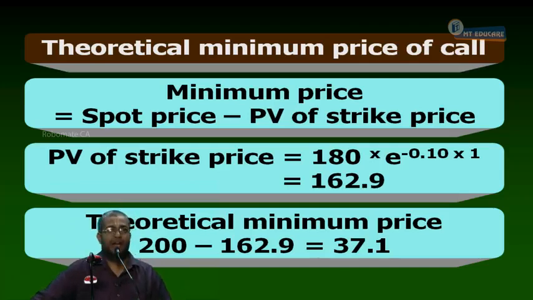It is trading in the market at a premium of rupees 30. The call is underpriced.